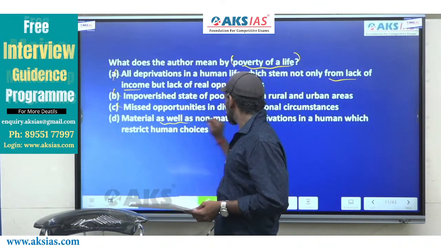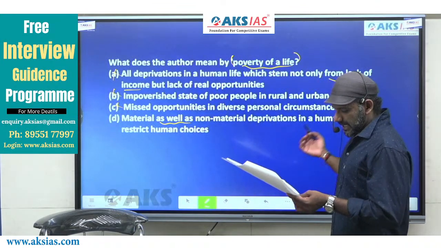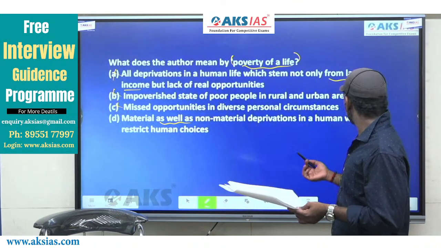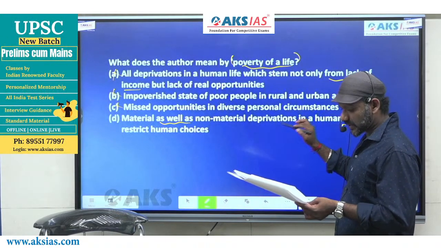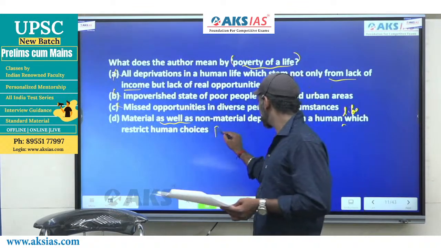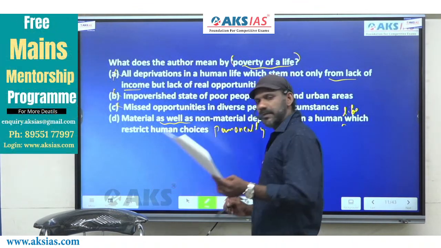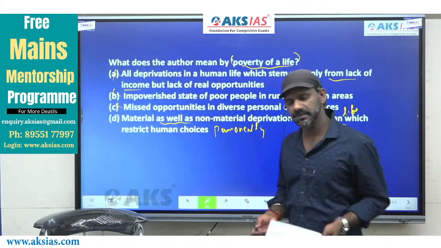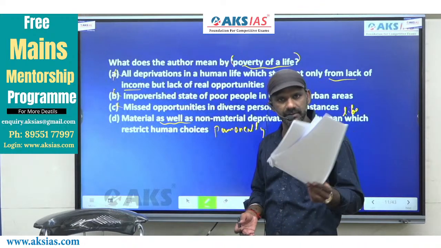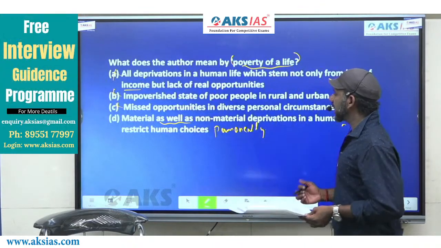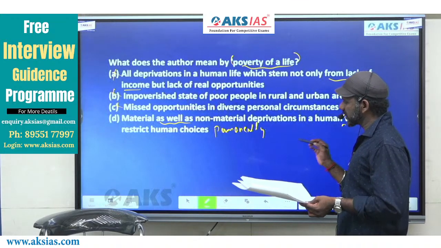Material as well as non-material deprivations in a human life which restrict human choices permanently. You may just keep a copy of this material with you, so if any typing mistake is there, you can just go through this. Material as well as non-material deprivations in a human life which restrict human choices permanently.